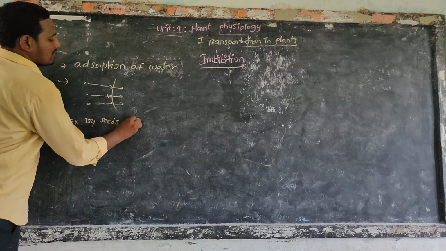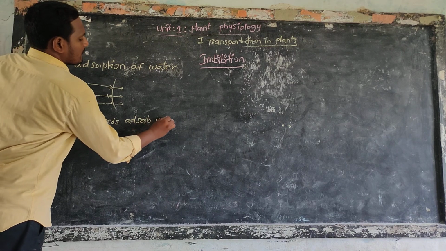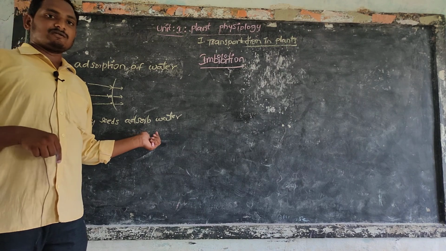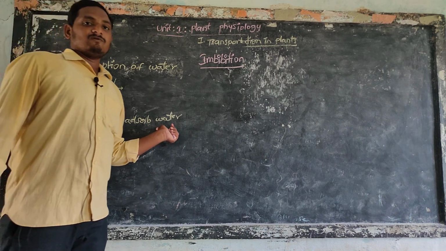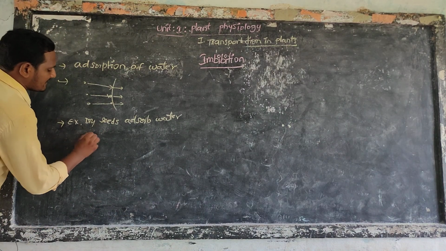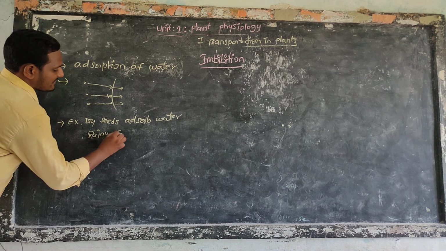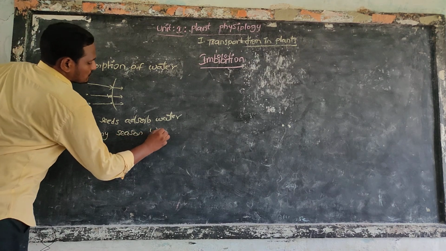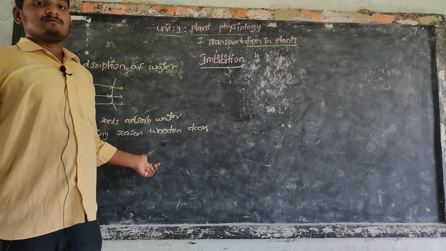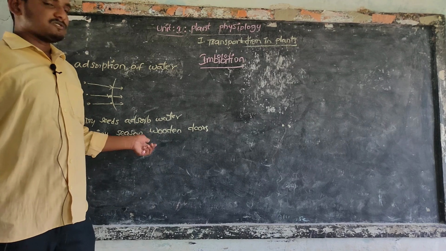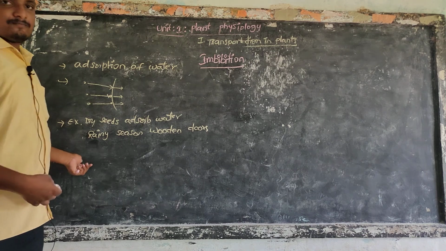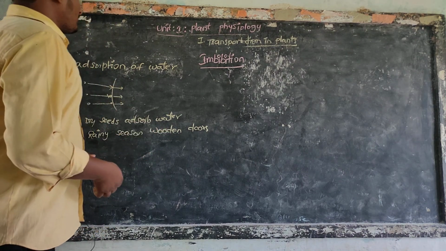So common examples in our daily life of imbibition: dry seeds. Dry seeds adsorb water to swell, to germinate. So dry seeds absorb water, and then they are helpful for germination of the seeds. Next, in the rainy season, wooden doors swell. That's why we cannot close the door properly. That is two examples.